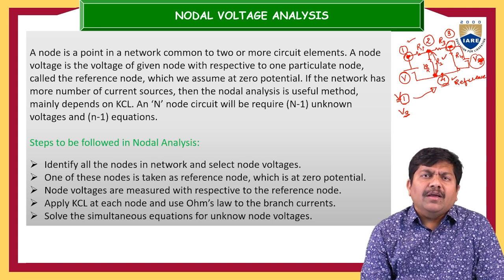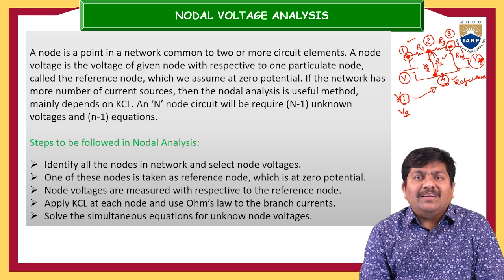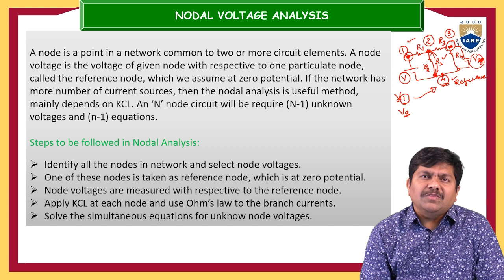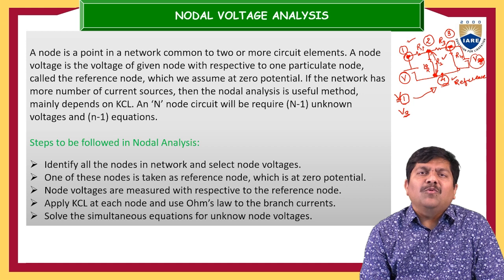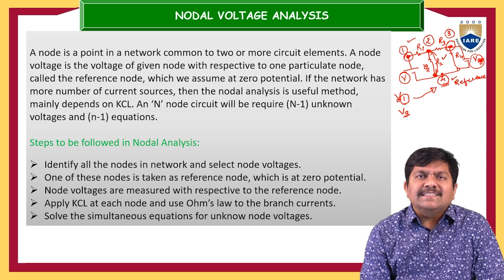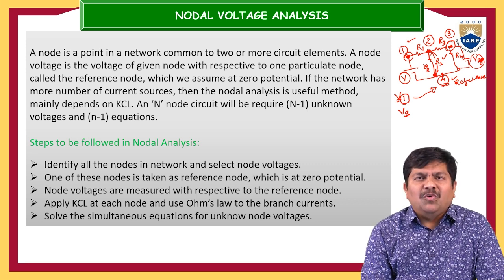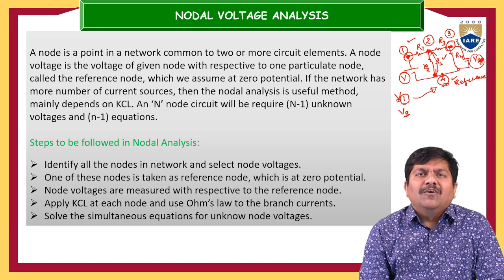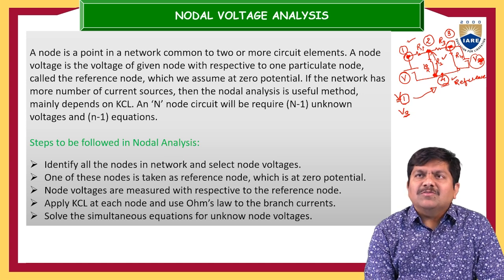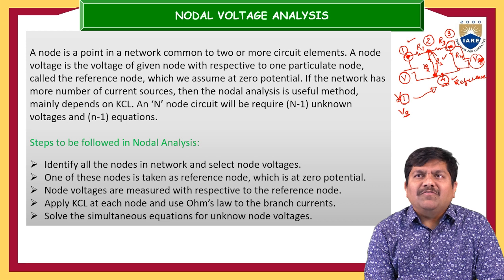So what is that common point? The common point may be a meeting point, that is, a node. With respect to that reference node, a common reference zero potential point, we are going to measure the voltages at the remaining nodes. That is the reason we get n-1 voltages for any electrical network consisting of n nodes. That's why we subtract 1 from the number of nodes, because 1 is assigned as the reference node.